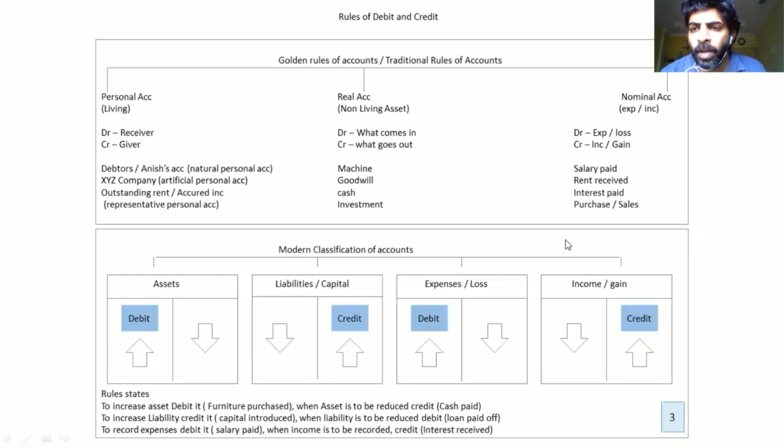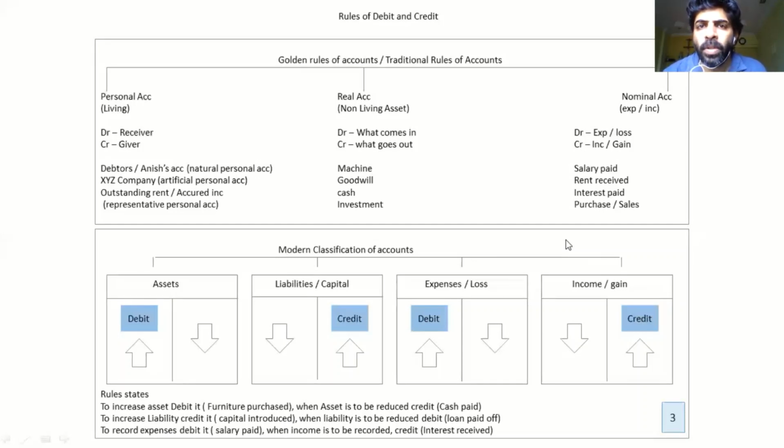Talking about nominal account, it is all about your expense and income. The word expense can also be replaced by the word loss. Same thing, the word income can be replaced by the word gain. Salaries paid is a monthly expense of the business. It has to be debited. Same time, if rent received, whenever the word received comes, you should understand it is an income for the business, so it should be credited.